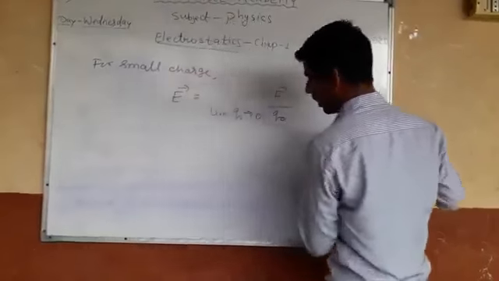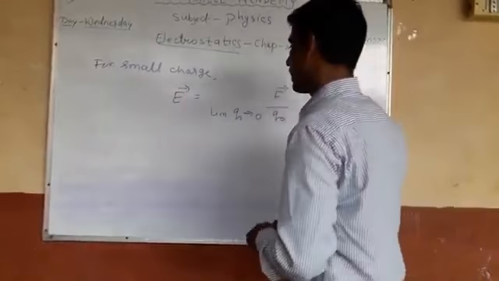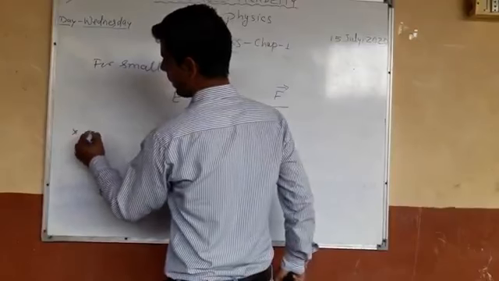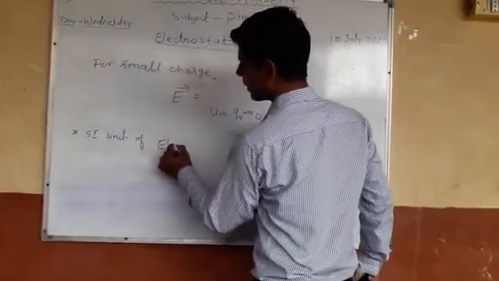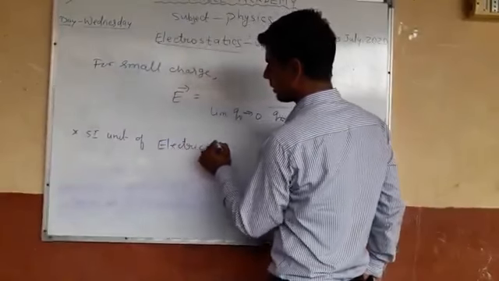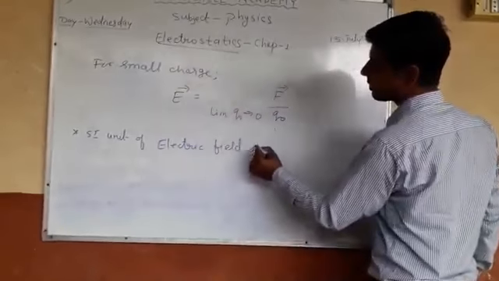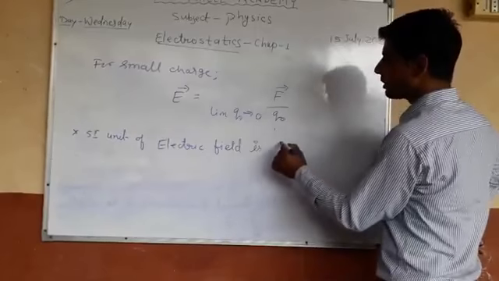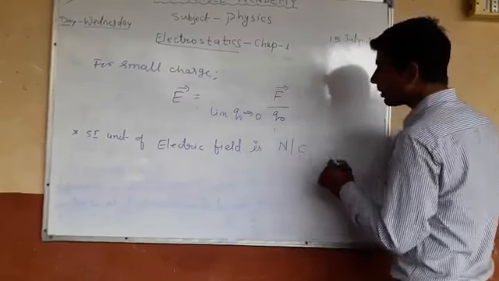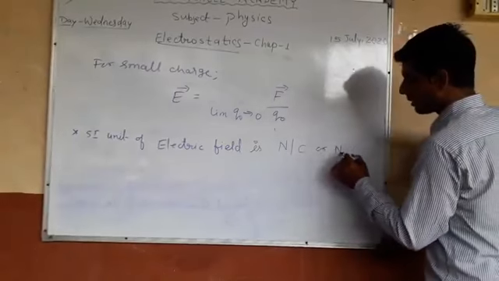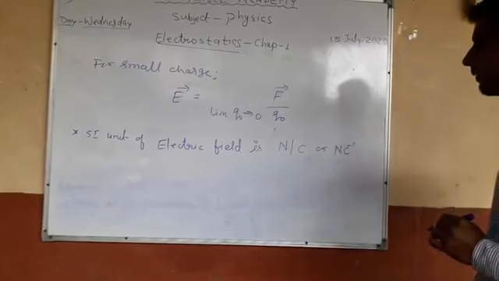That is coulomb. So write down: the SI unit of electric field is Newton per coulomb. We can write Newton per coulomb. Okay, this is the SI unit of electric field.